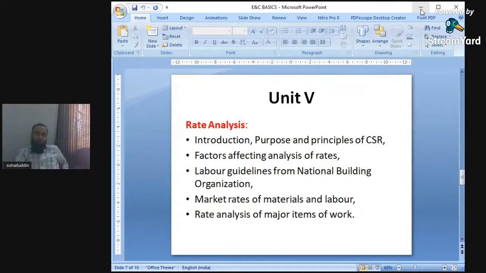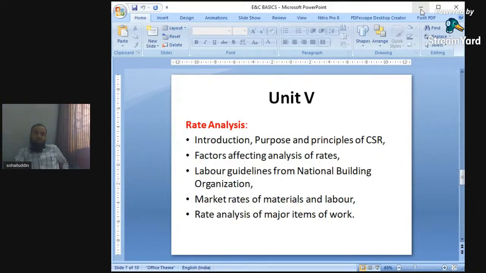There is the district schedule of rates and the city schedule of rates. CSR is nothing but the city schedule of rates. So for the city schedule of rates, there is a booklet available in the government sectors in which different rates are mentioned. What is the rate of a particular type of work? If we have to do a work in the government sectors, we have to quote the rates. So how to quote the rates that are given in the CSR?